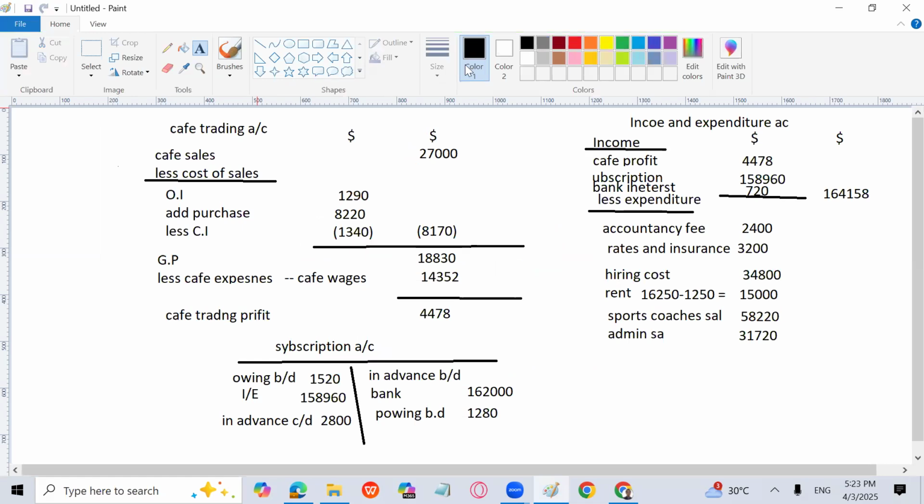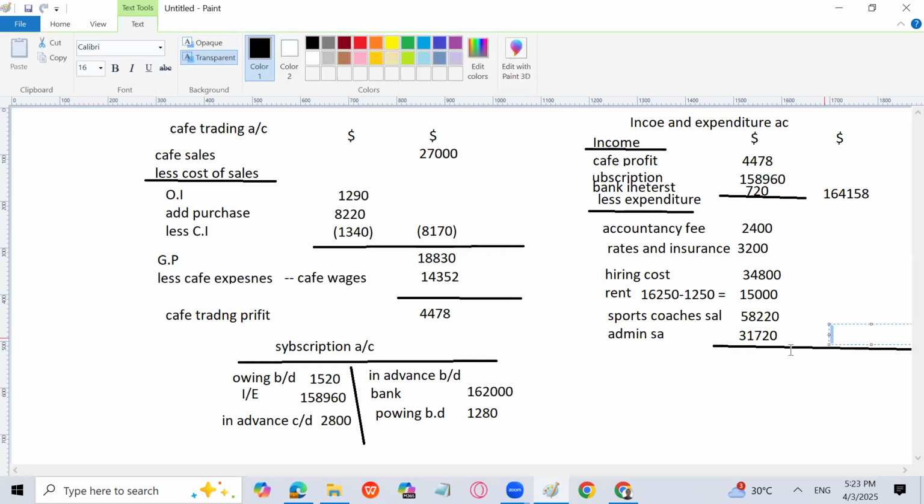I will go for the total expenses and that will be subtracted to find the profit, sorry, surplus. And there can be a deficit also, obviously. If income is more than expenses, we have a surplus. If expense is more than income, we are going to have a deficit. Can you calculate? What is the total expenses?